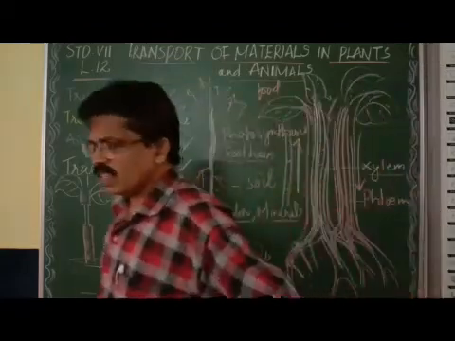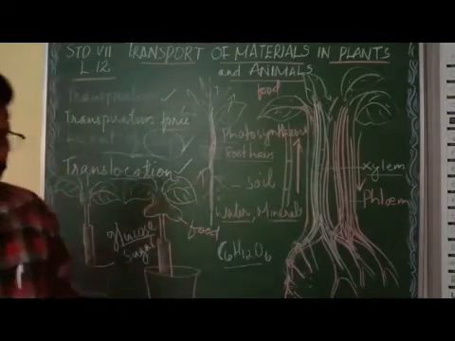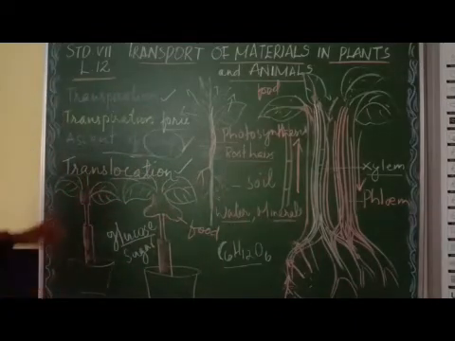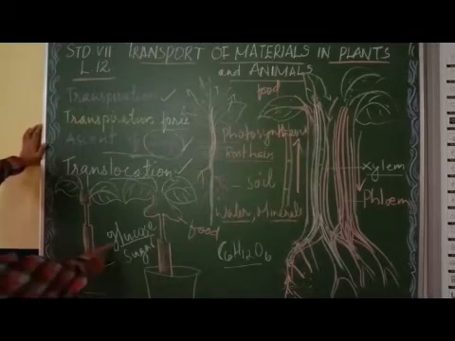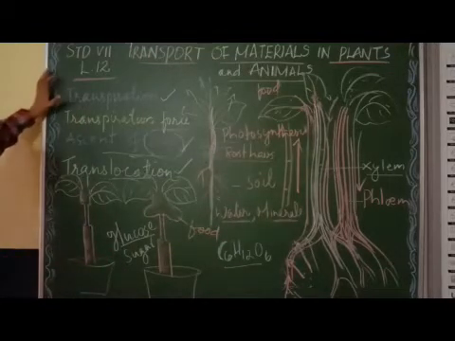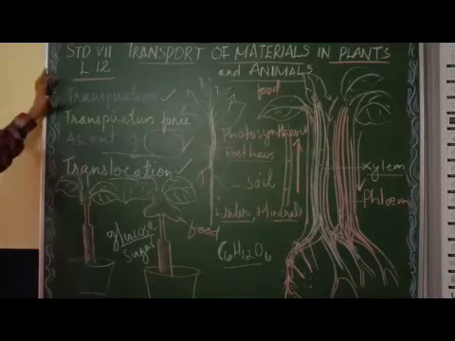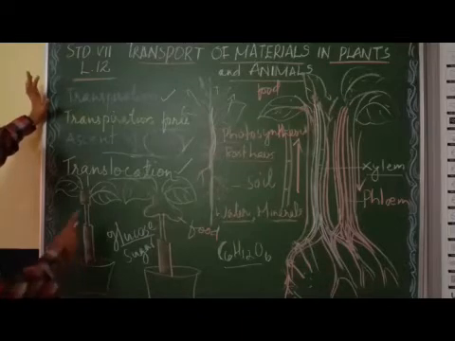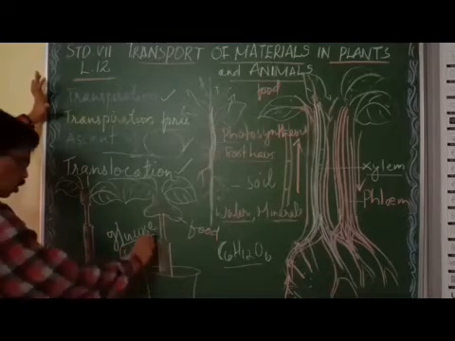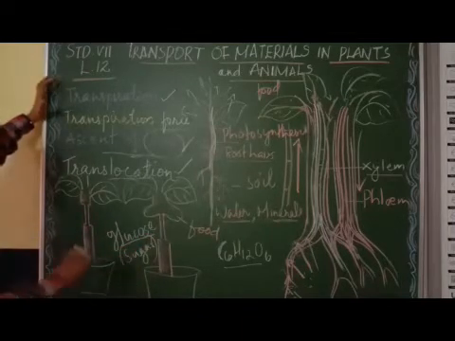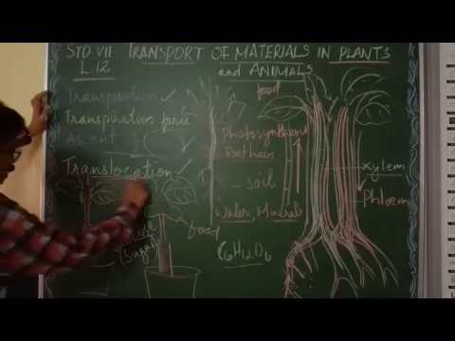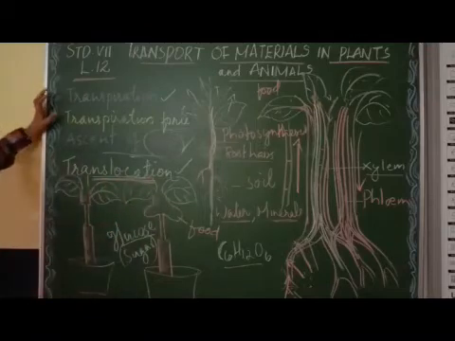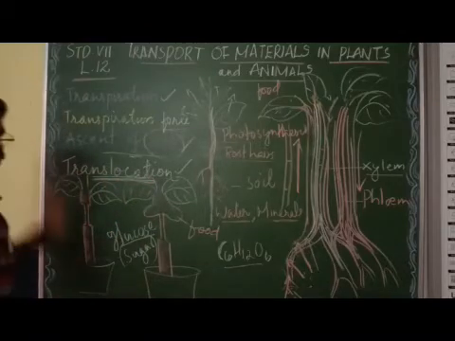Now, the water and minerals reach the leaves. By using this water and minerals, the leaves synthesize food or glucose. That glucose will be mixed with the water and become a solution. So, transport of glucose or sugar in solution through phloem is called translocation. What is translocation?